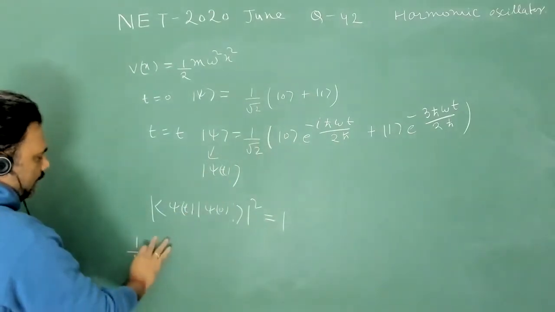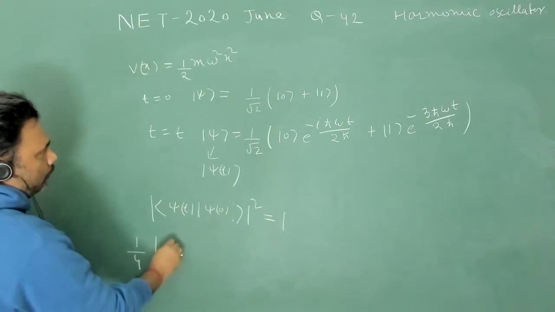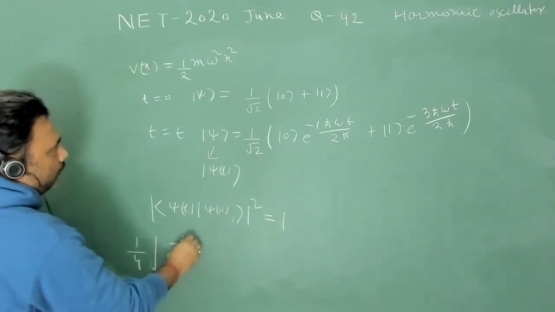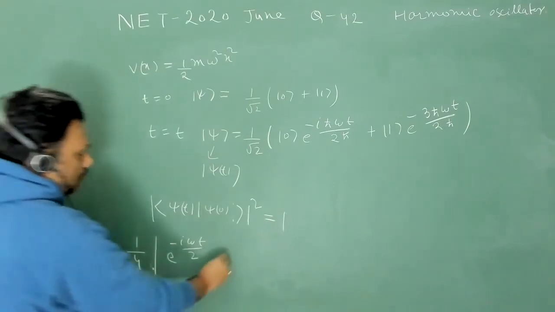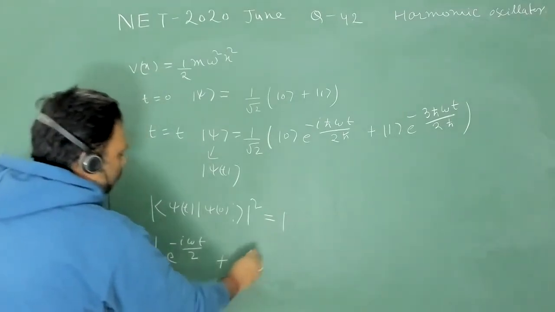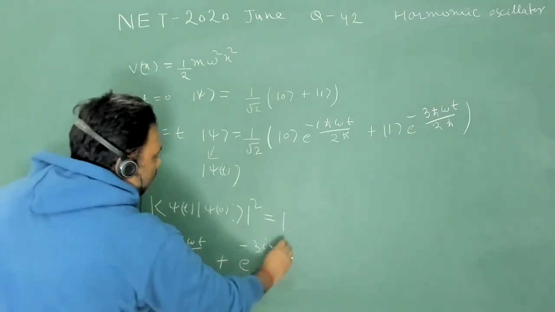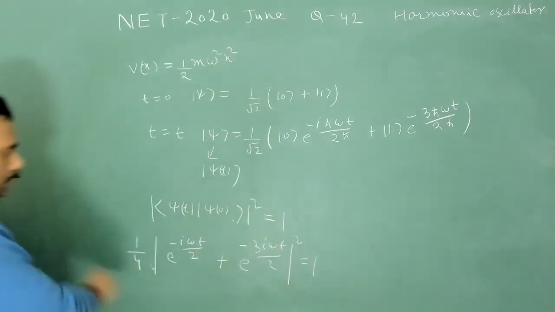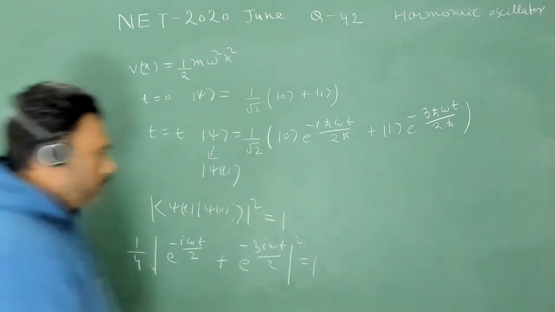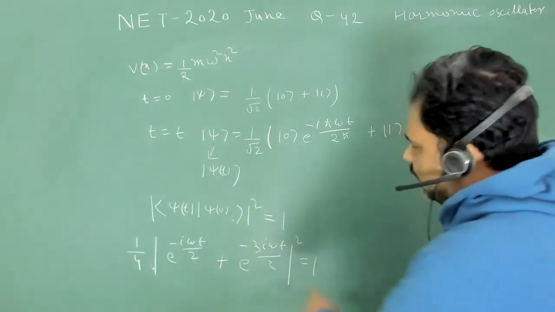So we have the mod of e to the power minus i omega t upon 2 plus e to the power minus 3 i omega t upon 2, mod square, must be equal to 1. And now we have to solve this equation. How can we solve it?